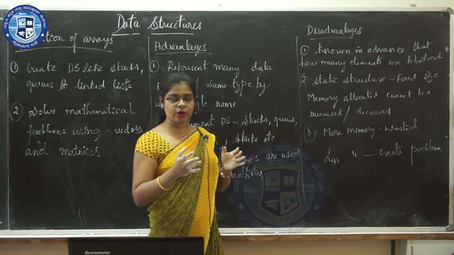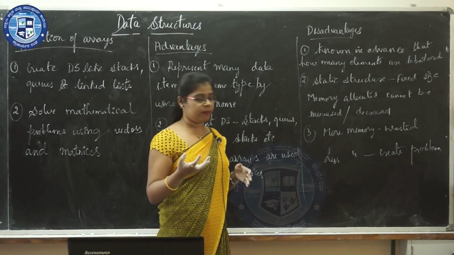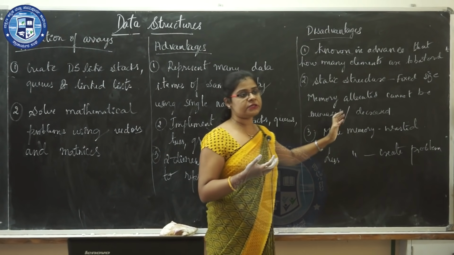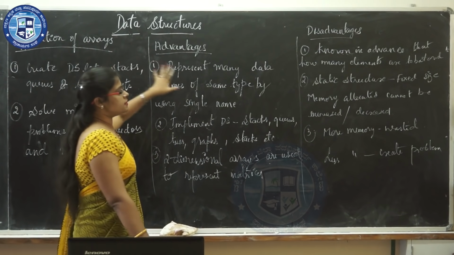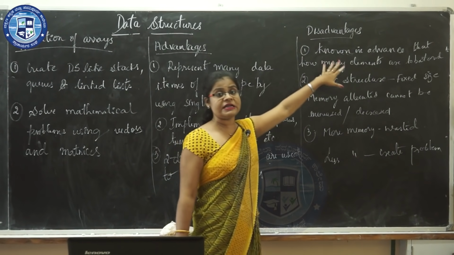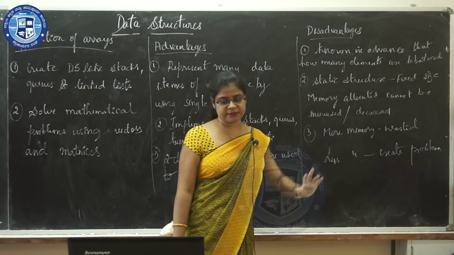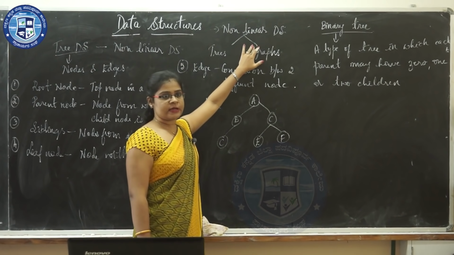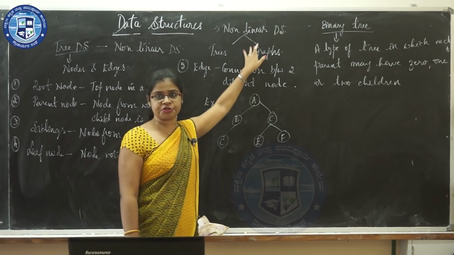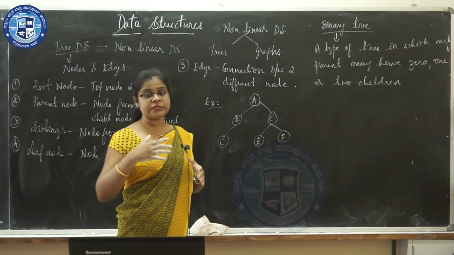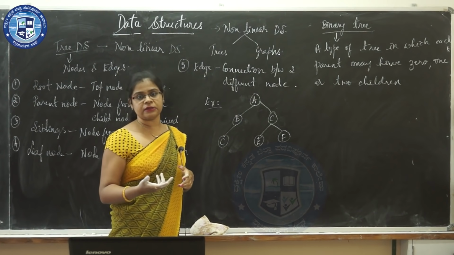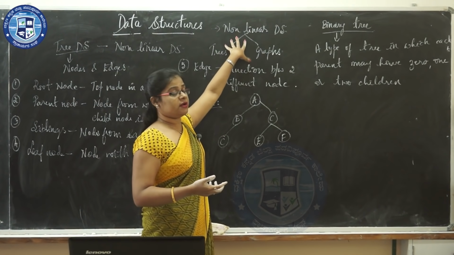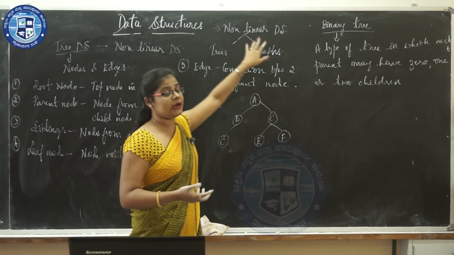And suppose if you allocate less memory than the requirement, then it will create problems to you. So this is regarding applications, advantages and disadvantages of arrays. Next we shall go to the concept of non-linear data structure. So as I have told you all, in non-linear data structure, each data item has been connected to several other data items. So non-linear data structure has been divided into two types, trees and graphs.